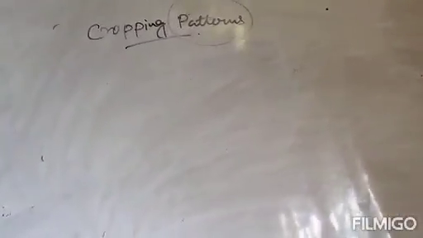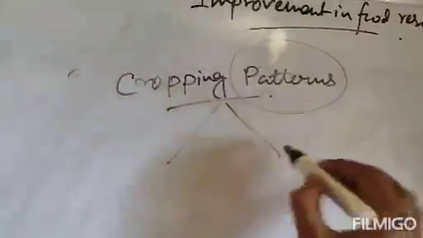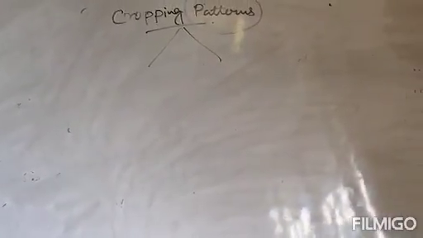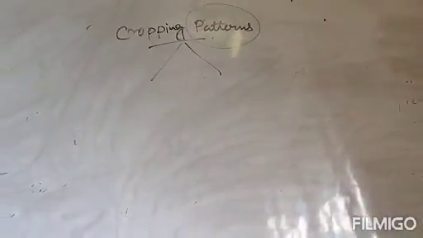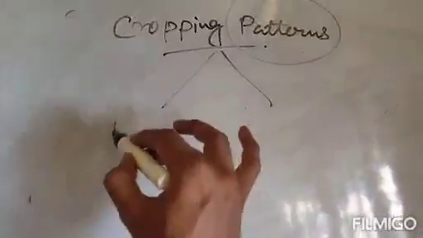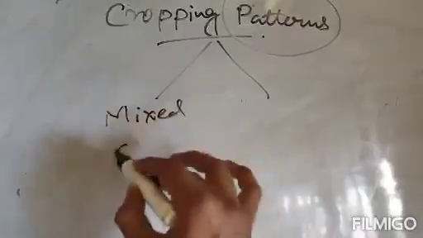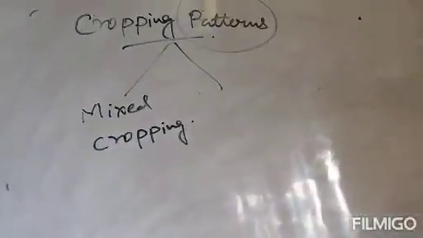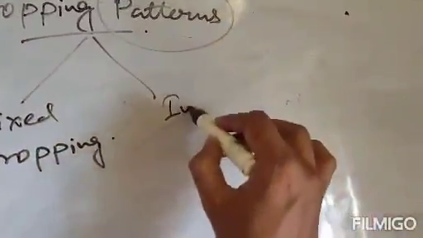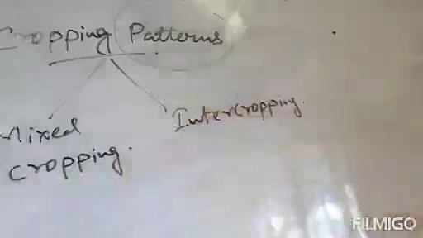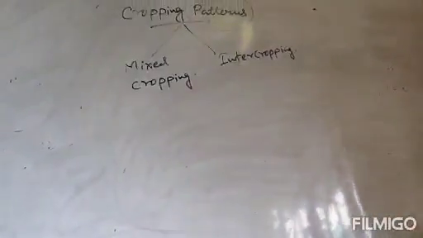Clear? Next, crops are mainly arranged so that we can have maximum benefit from the same piece of land. There are mainly two practices followed here. One is mixed cropping, which is the first process, and the second one is intercropping.